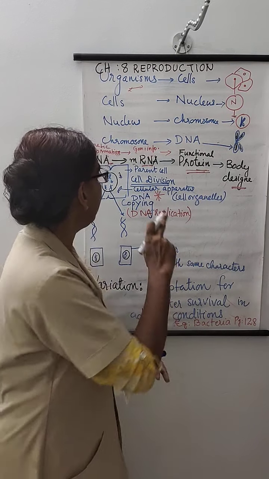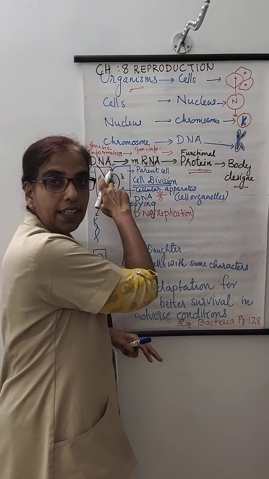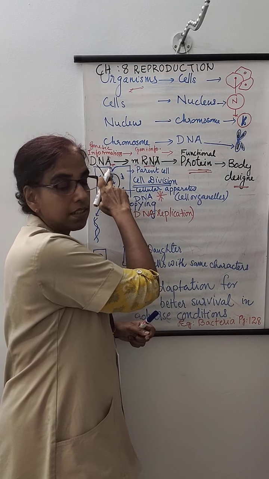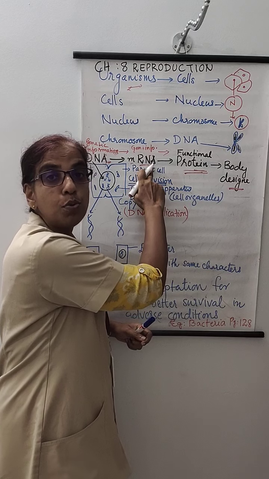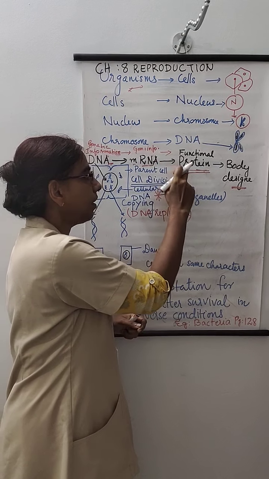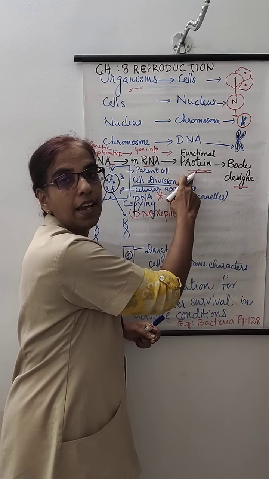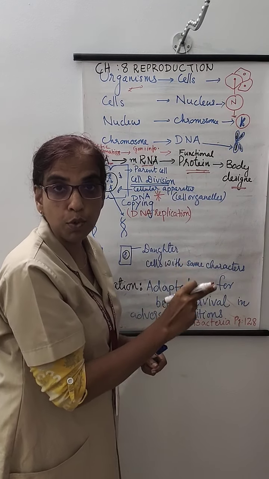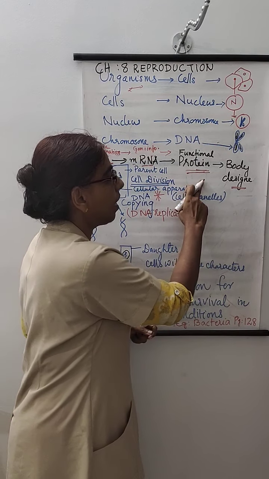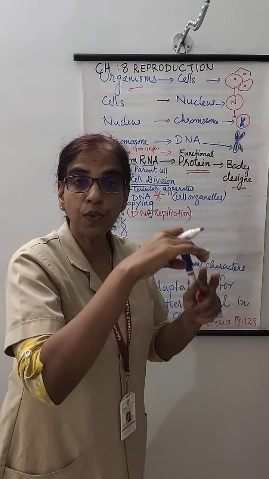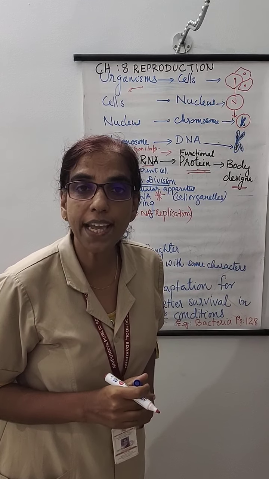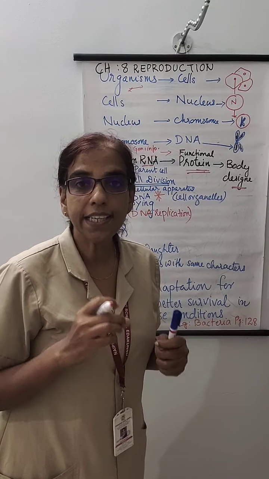So once again, DNA holding the characters, the messages of various characters, will be passed on to messenger RNA. This messenger RNA will direct the synthesis of proteins in the ribosome, and all these proteins will organize together and finally make our body appearance or body designs.